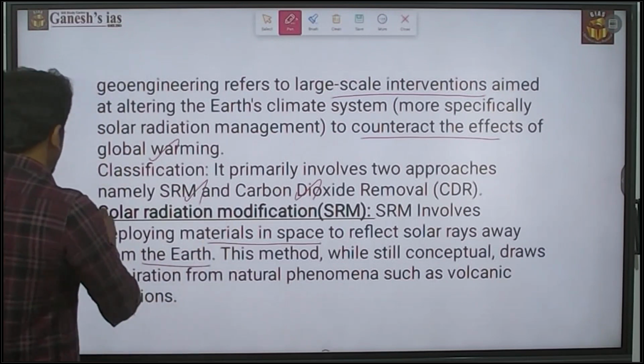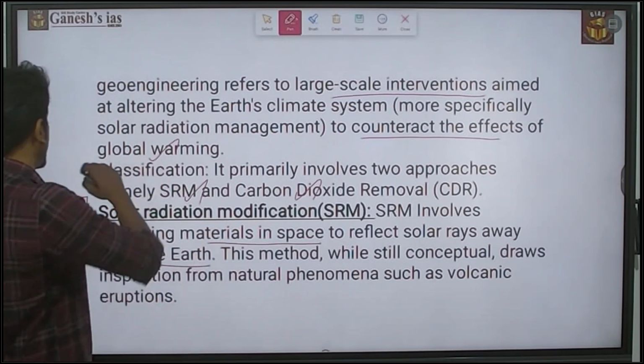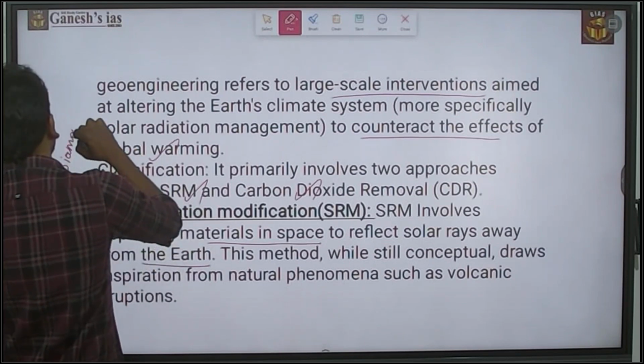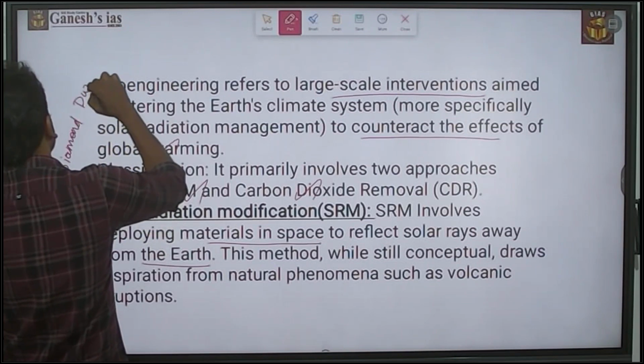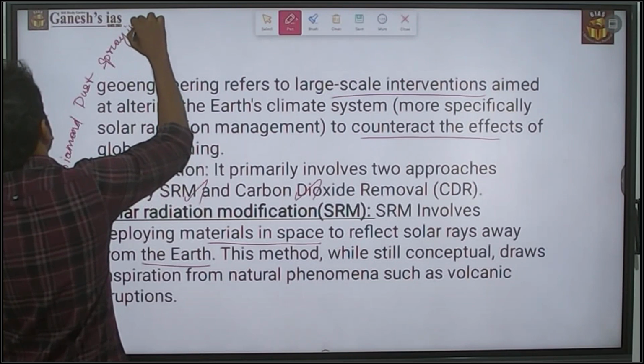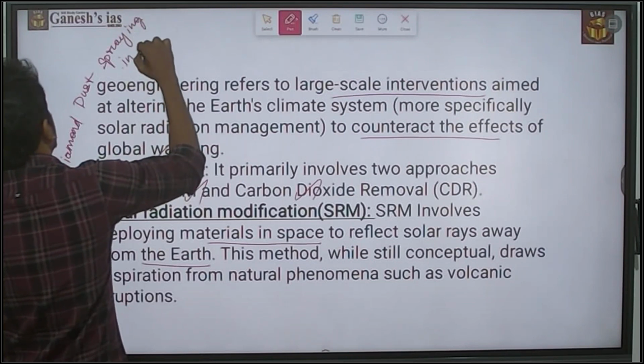Recently, there was an idea related to solar radiation modification: diamond dust spraying in the atmosphere.